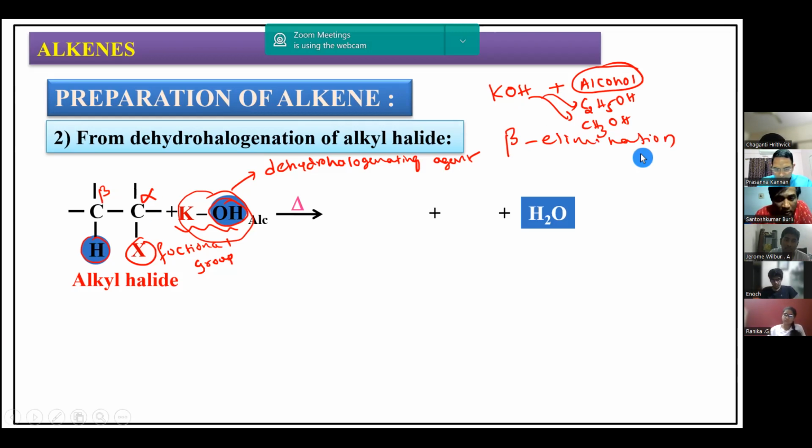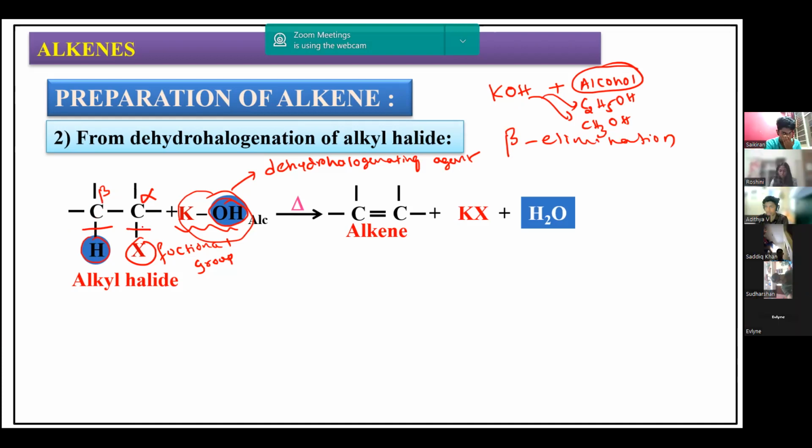So water is removed and K will combine with X, forming KX. Now the single bond becomes a double bond because this bond has been broken. Carbon cannot have more than four bonds, so if one bond is broken, this carbon also cannot keep four bonds, so a carbon-carbon double bond is established between the two carbon atoms. Hence alkene is the product we get in this very important reaction, dehydrohalogenation.